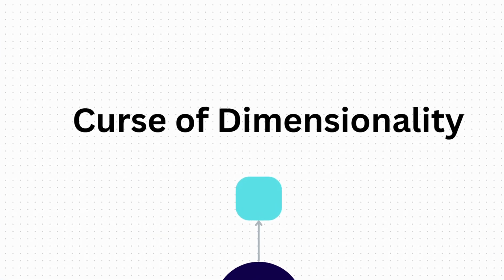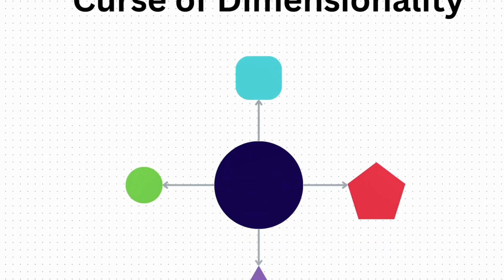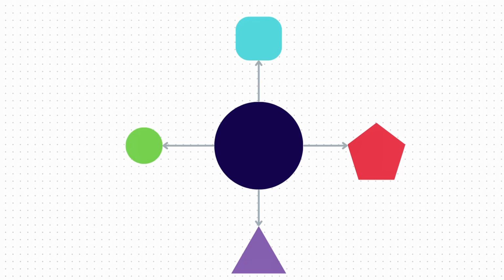What is curse of dimensionality? Curse of dimensionality is when one object or one problem statement has too many dimensions, our model gets confused as to what dimension it should give more importance to, and what dimension or what feature it should consider as redundant.